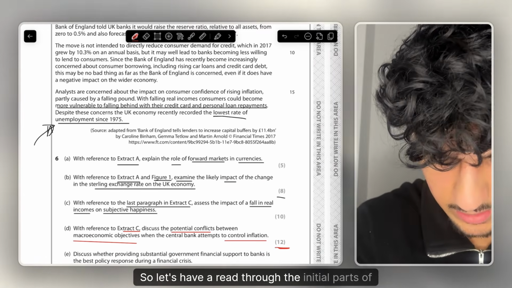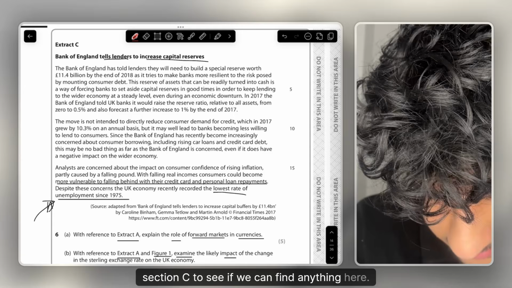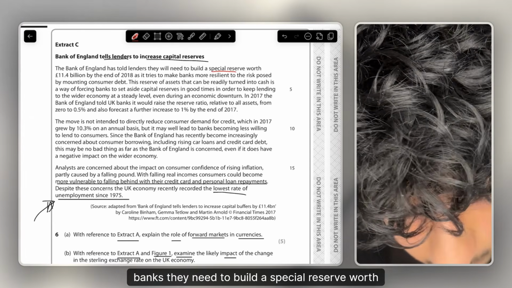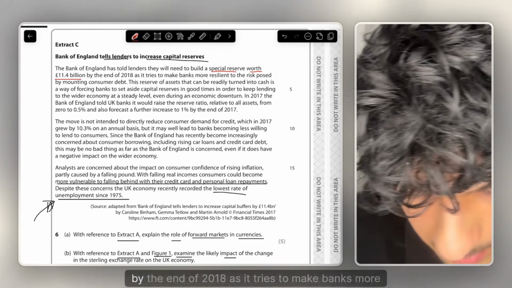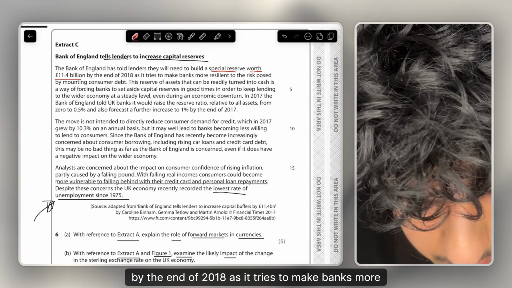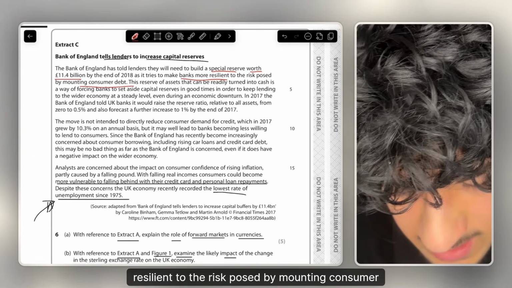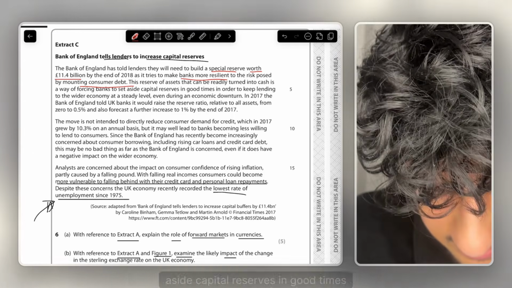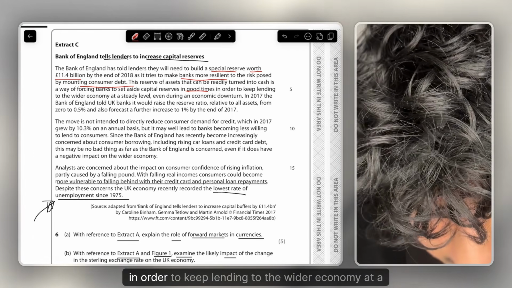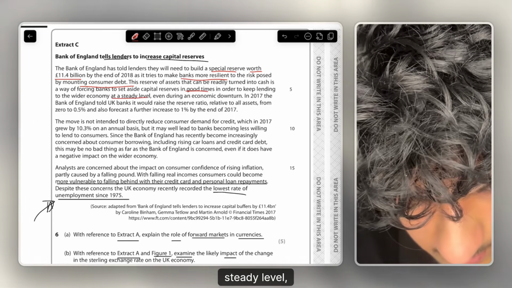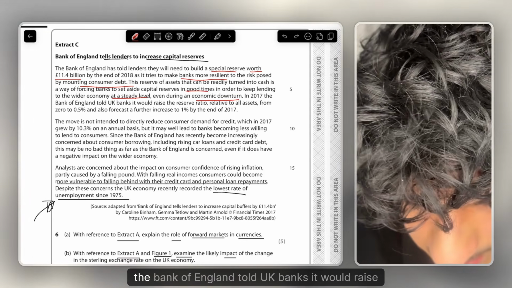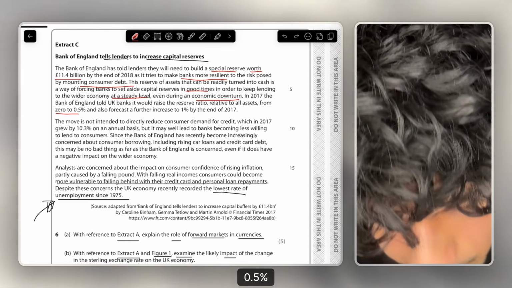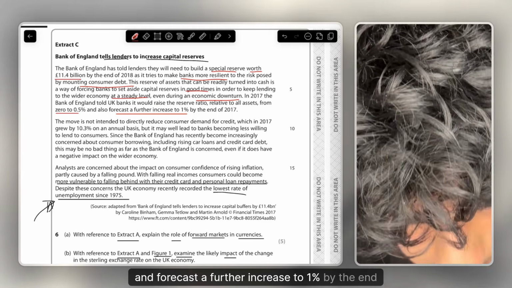So let's have a read through the initial parts of Extract C to see if we can find anything here. The Bank of England have told lenders, so the banks, they need to build a special reserve worth 11.4 billion by the end of 2018 as it tries to make banks more resilient to the risk posed by mounting consumer debt. The reserve of assets that can be readily turned into cash is a way of forcing banks to set aside capital reserves in good times in order to keep lending to the wider economy at a steady level even during economic downturn. In 2017, the Bank of England told UK banks it would raise the reserve ratio relative to all assets from 0 to 0.5% and forecast a further increase to 1% by the end of 2017.